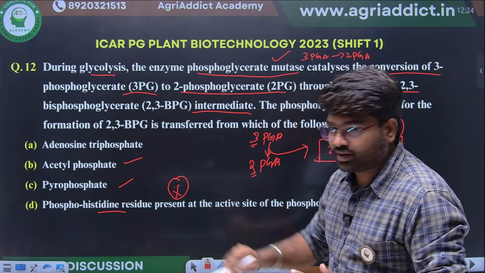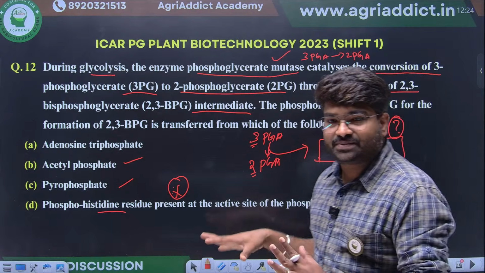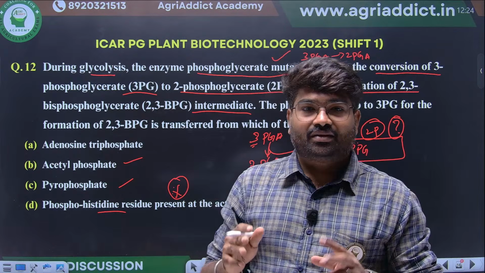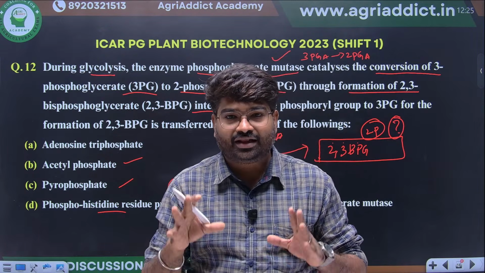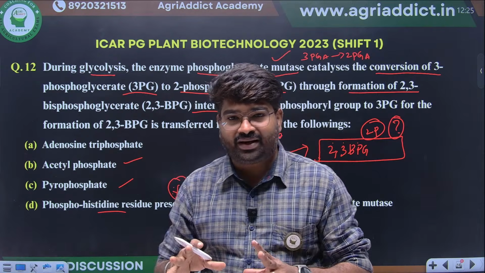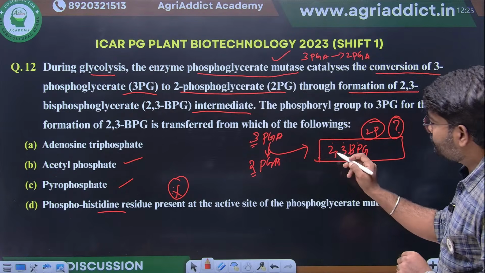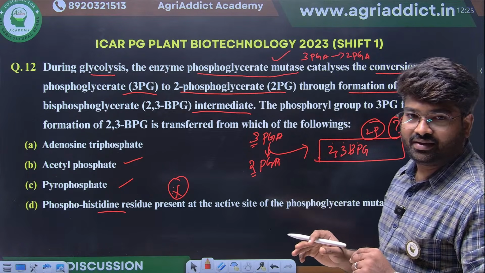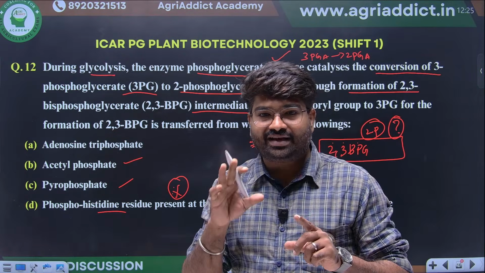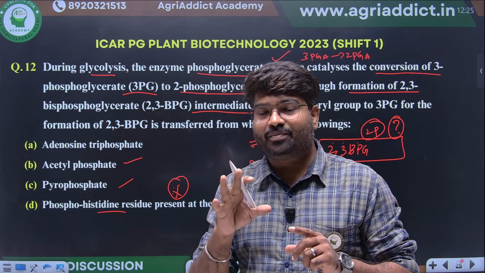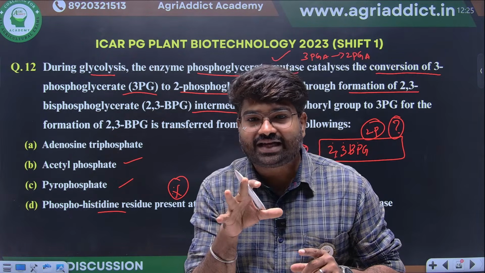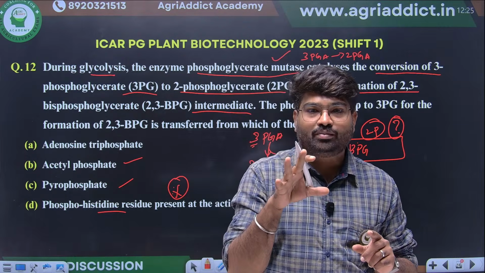This will specifically happen in erythrocytes. Why? Because this 2,3-bisphosphoglycerate will act as an inhibitor, it will decrease the affinity of oxygen for hemoglobin.